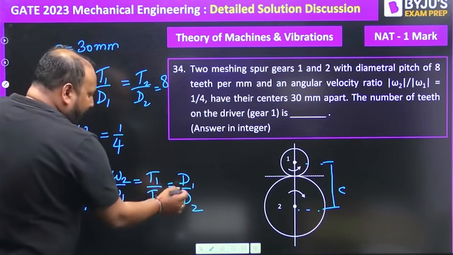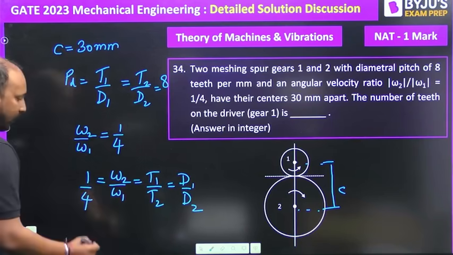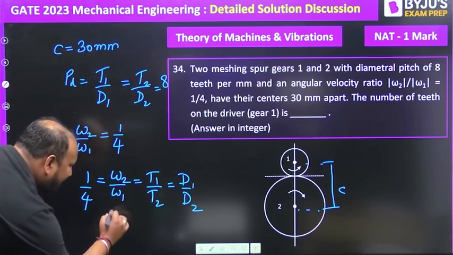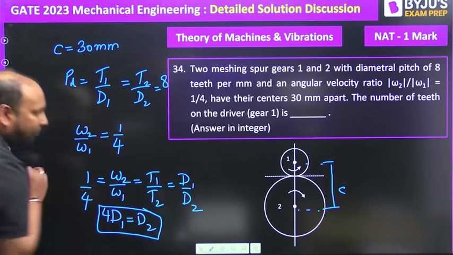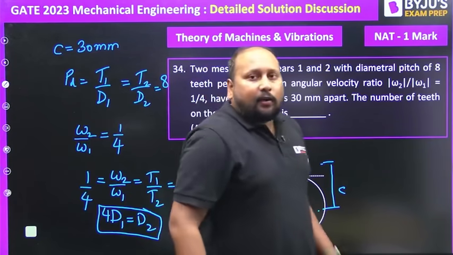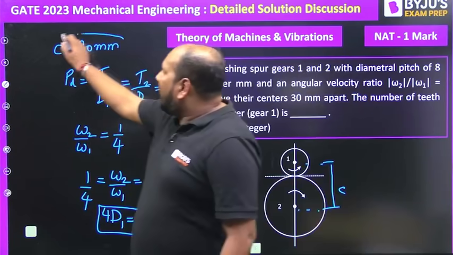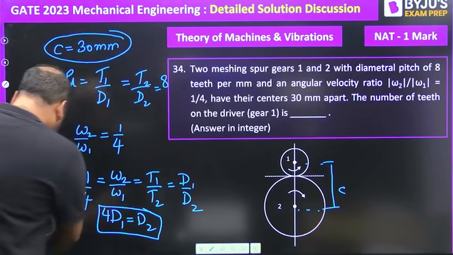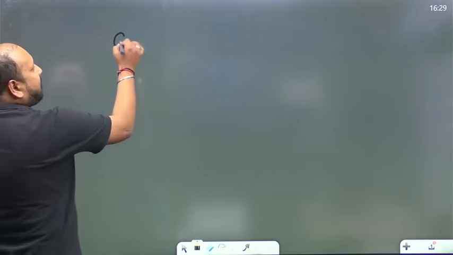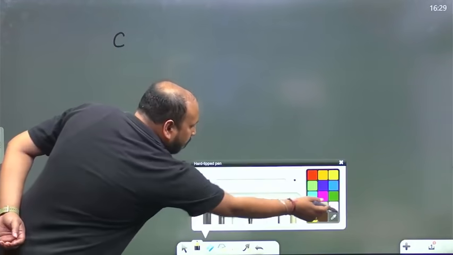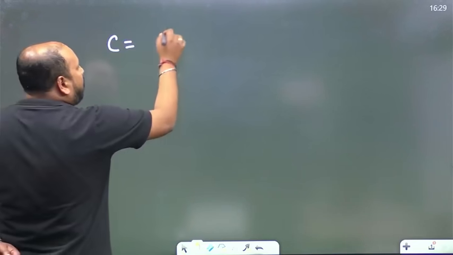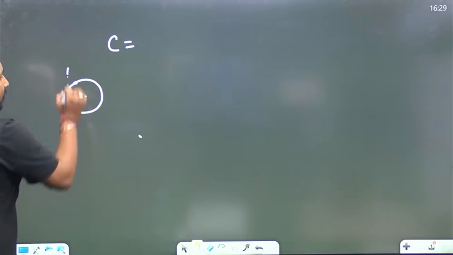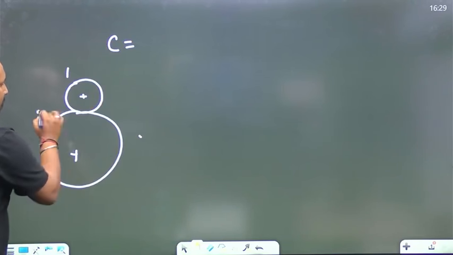If I write the relation in terms of diameter, this gives 4 times D1 is equal to D2. And one more thing that you can see is the central distance is given as 30 mm. So what is the central distance? If this is your gear 1 and this is your gear number 2, this is the central distance.